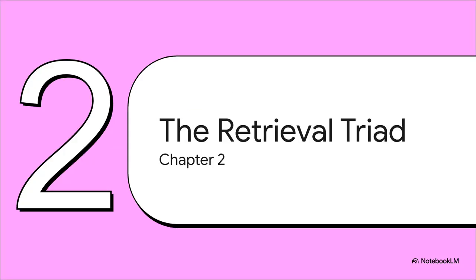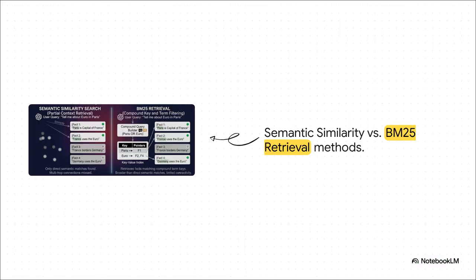Which brings us to Chapter 2, the Retrieval Triad. Okay, so how do we fix this semantic illusion? We need to look beyond basic vectors and define the other tools in our toolkit. Take a look at how semantic similarity fetches data on the left. A query for euro in Paris might grab a document saying France uses the euro, just because it's nearby in the vector space, missing the exact target.